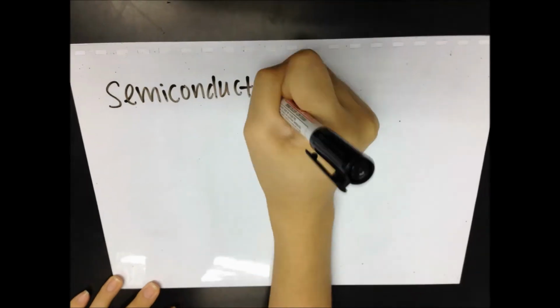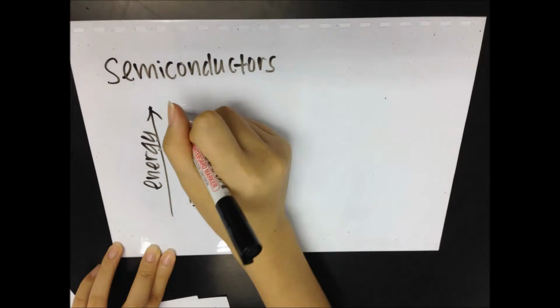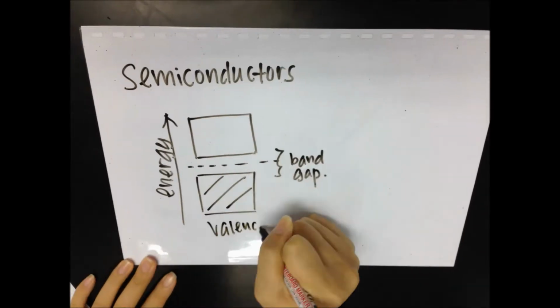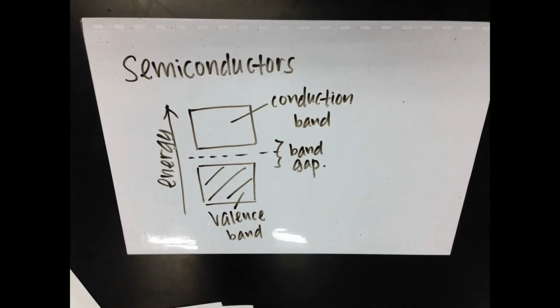Next, let's look at the band diagram of a semiconductor. You can see that there is a small band gap between the valence band and the conduction band. A band gap is the energy separation between the two bands.